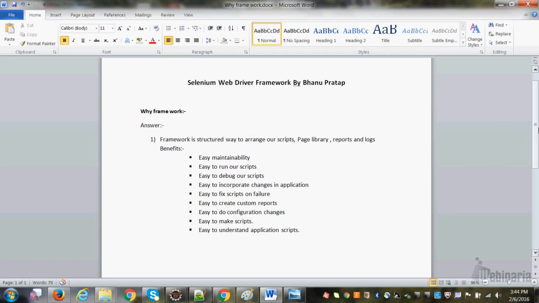What you did, you made one method called select product. You have one method, select product, and that method has a lot of code inside, right? The method you wrote into the page library. Page library means inside the product details page class, you have one class, product details page dot class. Inside that you wrote that code. Now you already made one method for that in the page library.